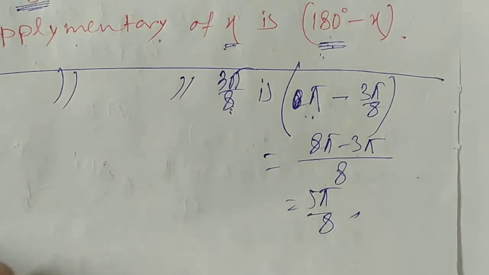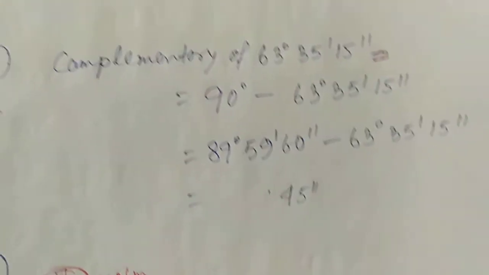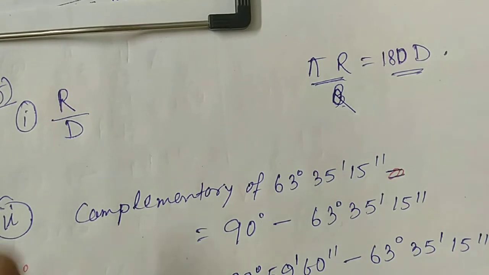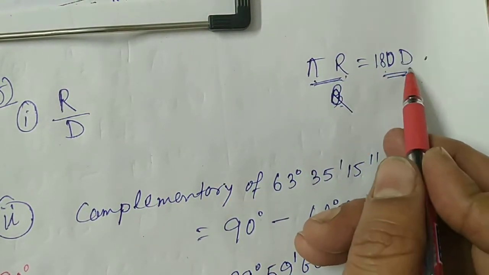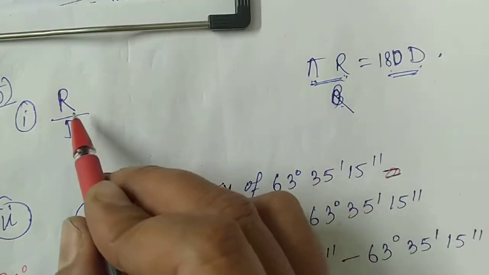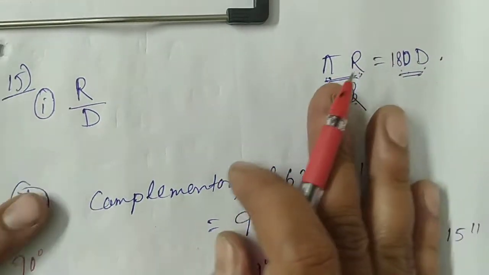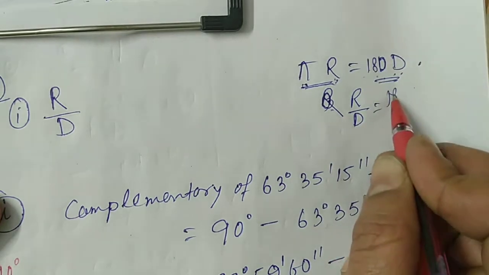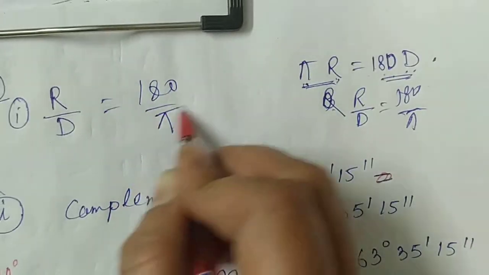Now I will discuss all the SAQ questions. First question is given. If the measurement of an angle in radian is R and in degree is D, what is the value of R by D? Everyone knows that pi radian equals 180 degree. Therefore, R by D equals 180 by pi.